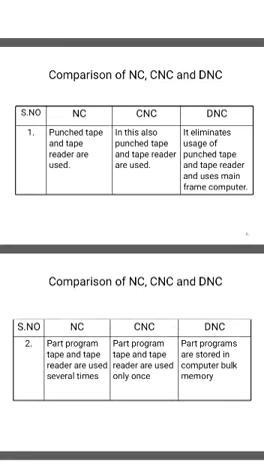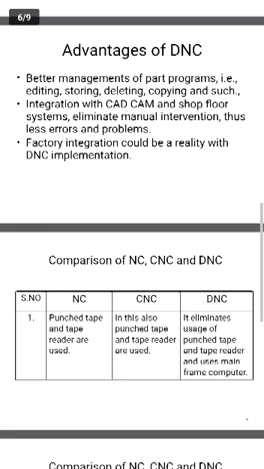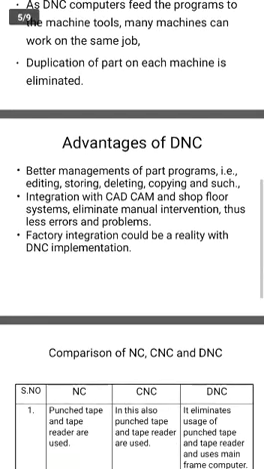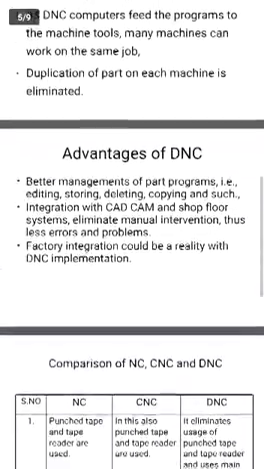In an NC machine, each and every little problem is very difficult, whereas CNC and DNC are flexible and easier to operate, and we can store the data easily. In advantages also, CNC and DNC machines have more advantages than NC. Okay, these are the differences between NC, CNC and DNC.